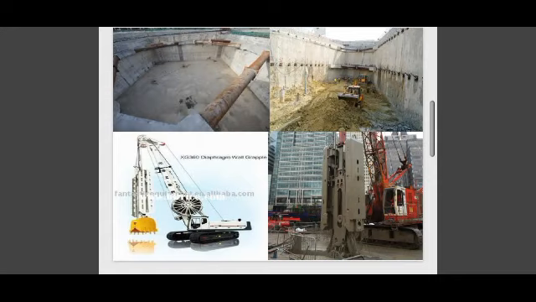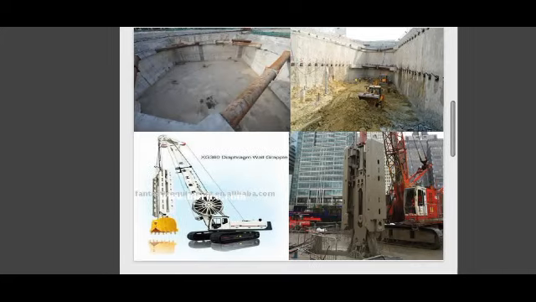Some methods used in diaphragm wall construction are guide wall installation, pre-excavation for diaphragm wall, primary panel excavation, slurry cleaning and desanding, diaphragm wall joints, reinforcement cage lowering and concrete trimming, and the last one is secondary panel excavation.